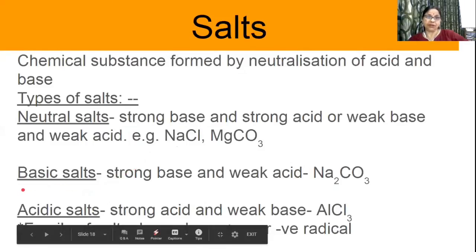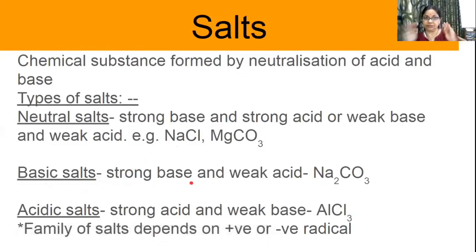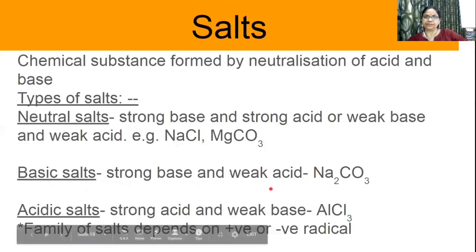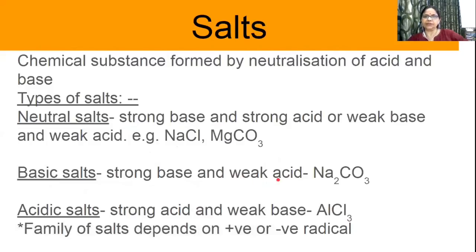Now, the basic salts. Basic salts are made up of a strong base and a weak acid. The strong one will weaken the other, that is the acid. The characteristics of the acid will be a little bit not seen in that solution.